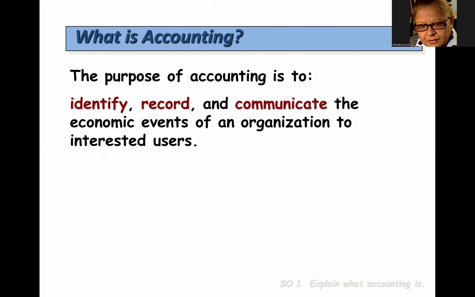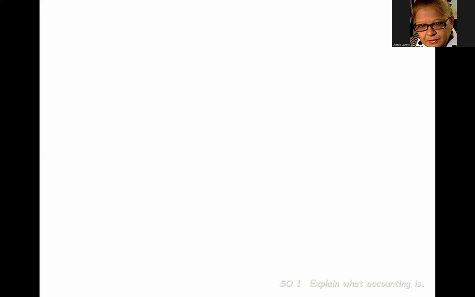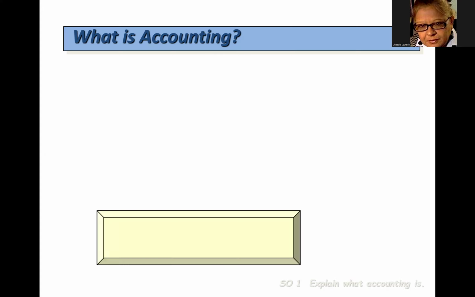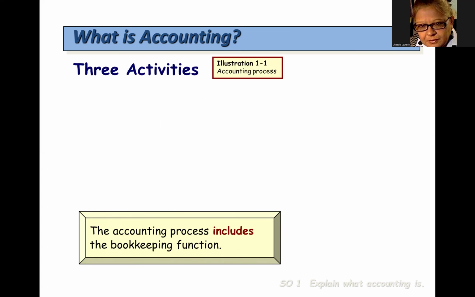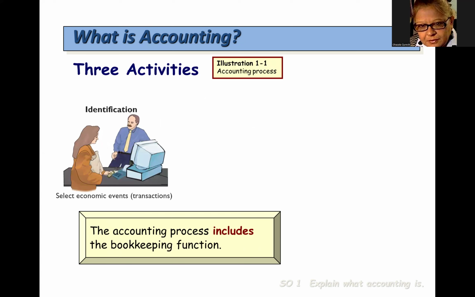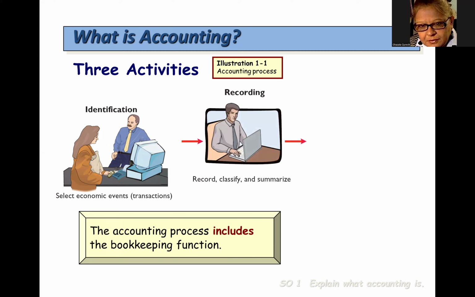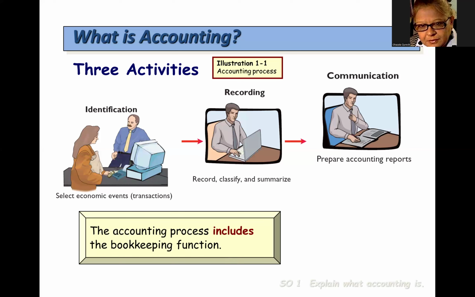It identifies, records, and communicates the economic events of an organization to interested users, and then analyzes economic events related to business transactions. The accounting process includes the bookkeeping function. Identifying transactions involves determining if a transaction exists and whether it is a monetary transaction related to the business. Recording transactions involves entering the accounts as debits and credits for each individual transaction. This process is called posting a journal entry.